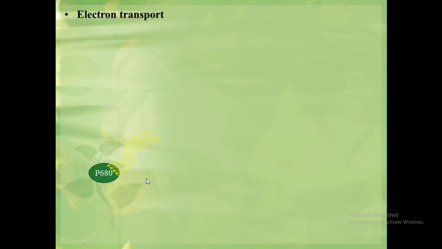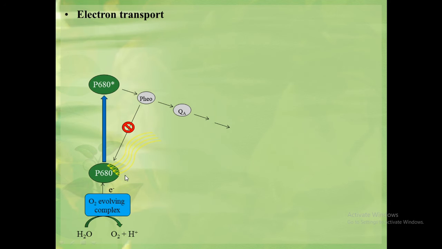When light falls on the chlorophyll pigment, it gets excited, and the excited chlorophyll molecule donates its electron to a nearby pheophytin molecule. Now pheophytin has the ability to redonate its electron to the chlorophyll of P680, but in properly functioning photosynthesis it does not take place. Instead, it donates its electron to nearby quinone molecules and so on in the electron transport chain. Now P680 has become a strong oxidant.